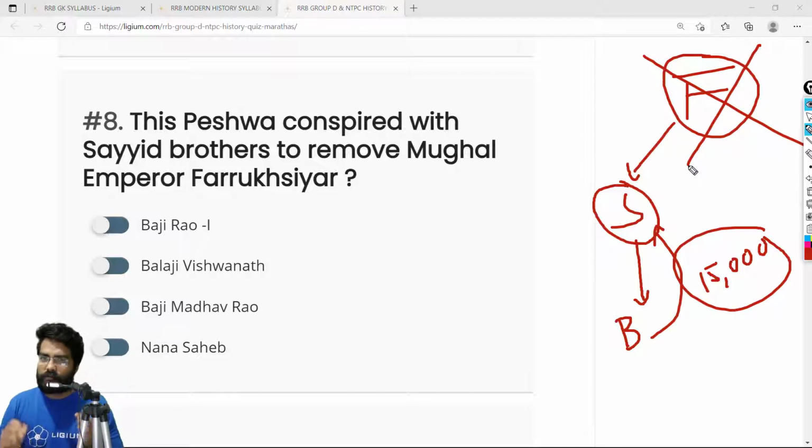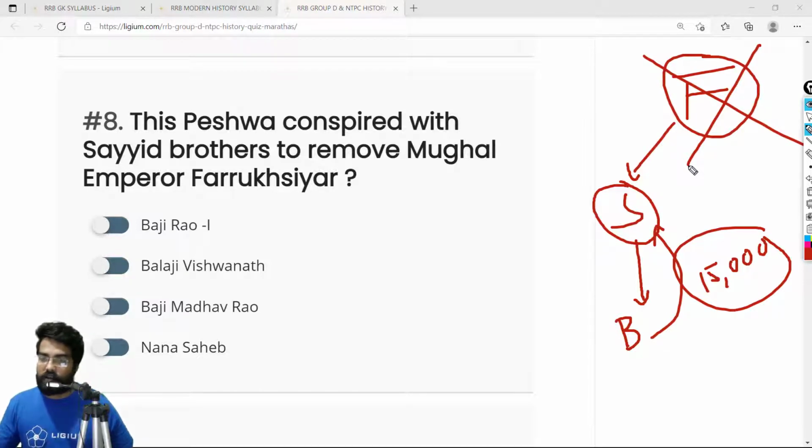Farrukhsiyar was perhaps the first Mughal emperor who was executed. Remember, this is very important because even though there were many conspiracies against the Mughal emperors, they were regarded as gods and were never killed. But for the first time a Mughal emperor was being killed.